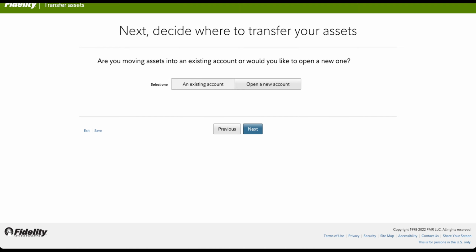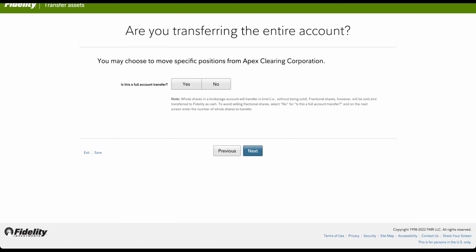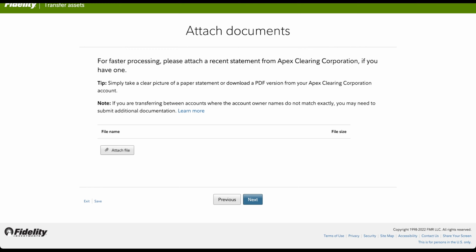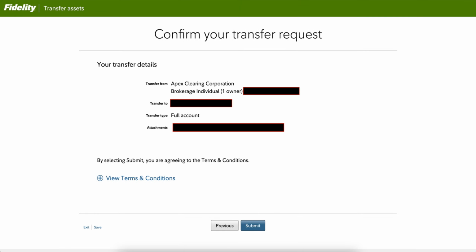Choose accordingly. In this page, it'll ask you whether you want a full account transfer or a partial. So you can choose a specific investment only to be transferred out of Stash, or you can choose the whole one. In my case, I chose the whole. And in this page, they'll ask you to upload the most recent statement. You can attach that over here. In the final page, you just check whether all the details are given correctly and you click on submit.